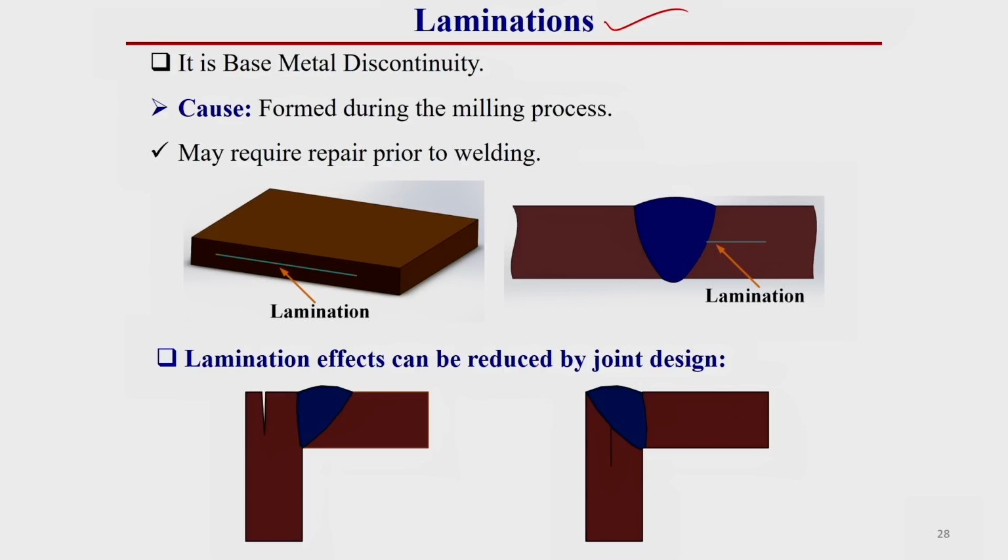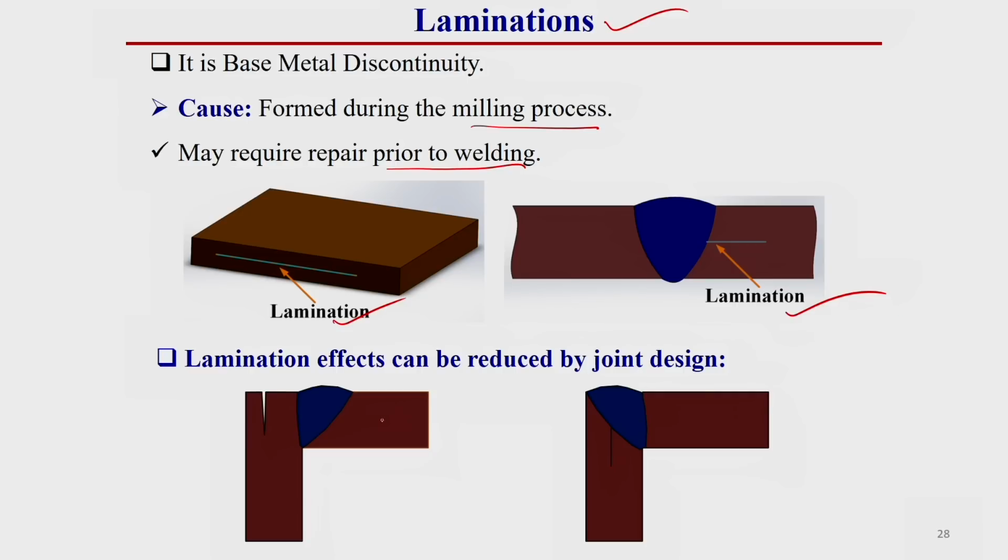The main cause of this lamination, these cut marks or scratches generated in the base material, is the milling operation, and it may require repair prior to welding.